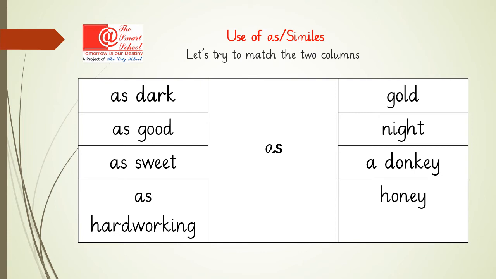As dark as? Night. Well done. As good as? What is good? Honey, gold, donkey? As good as gold. Very good. As sweet as? It can't be as sweet as a donkey, can it? No. As sweet as honey. Very good. As hardworking? Yes, as hardworking as a donkey. Well done, everyone. Well done.